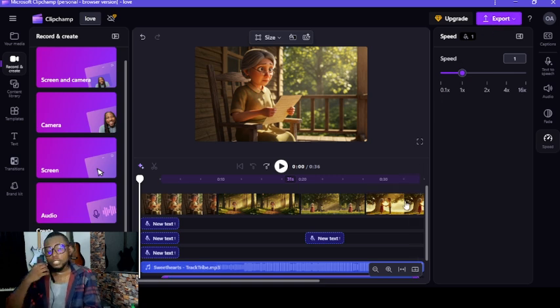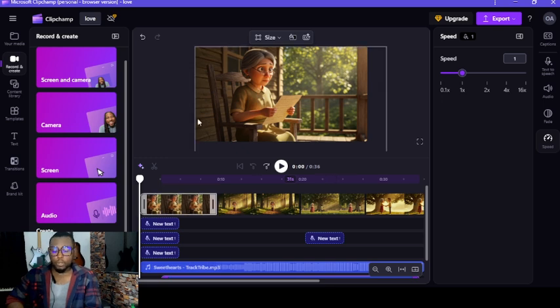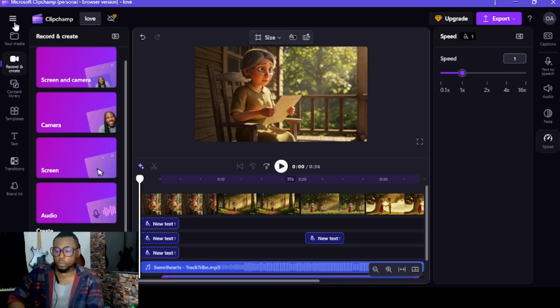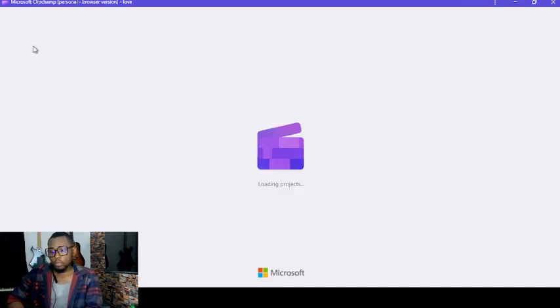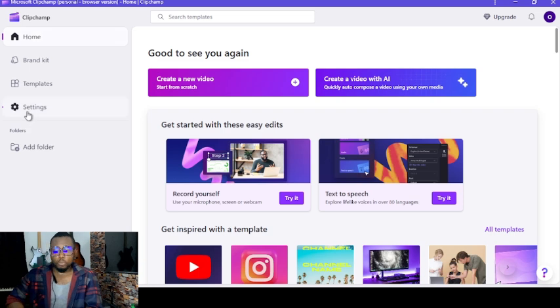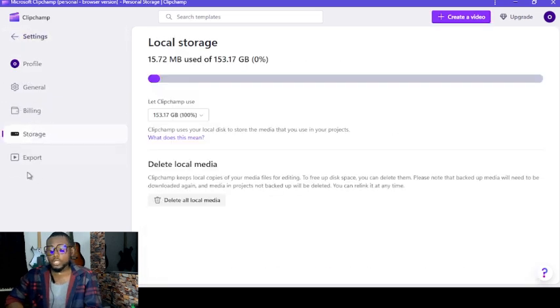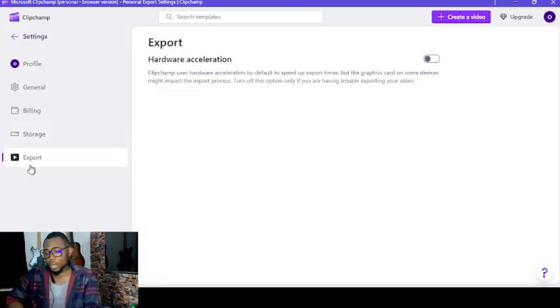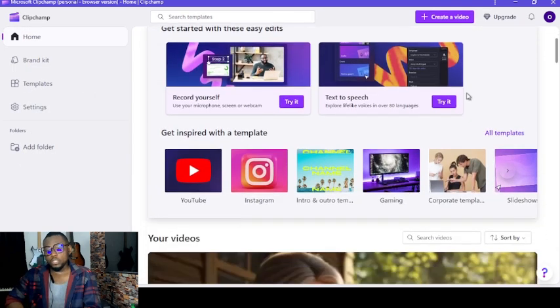Now this is one issue I was having for a very long time, and I hope that none of you have this issue. I was unable to export my videos from Clipchamp. Now, if you're having that issue, this is how to fix it. You just come here and go back home, right? Now, under home, you come to settings, and then you click on export, right? If you're having problem with exporting, it is usually this hardware acceleration that is the problem. So all I did was to turn this hardware acceleration off, and I was able to export. So if you're having this problem, this is what you can do.